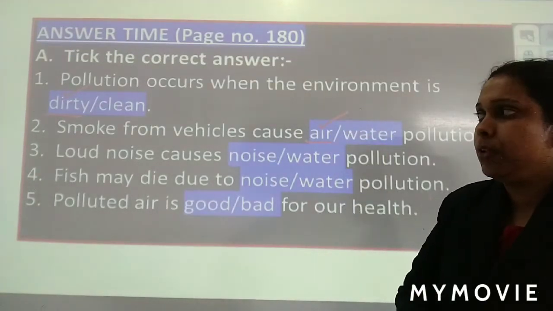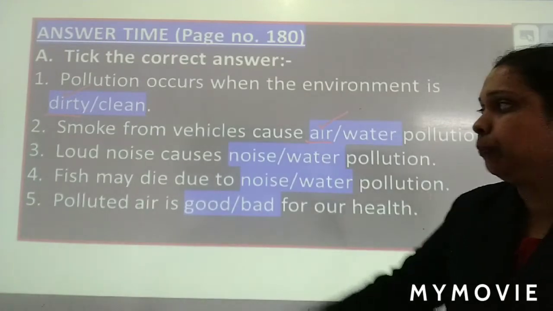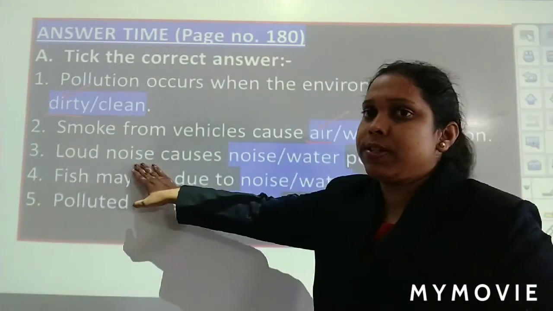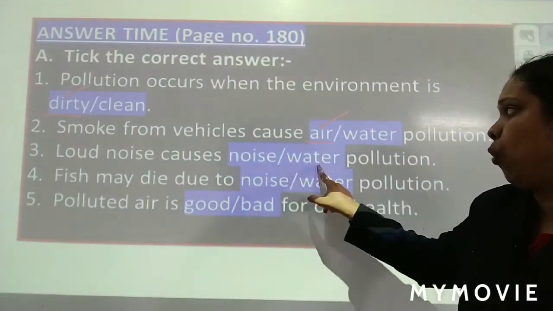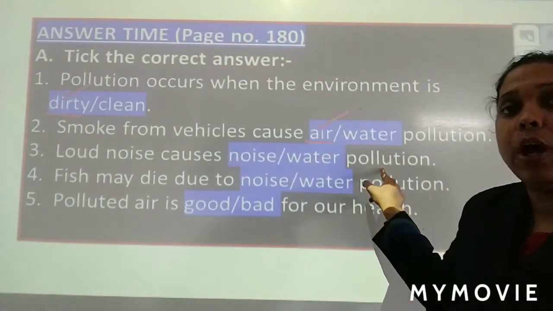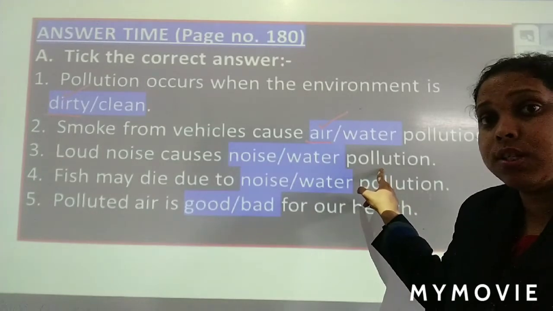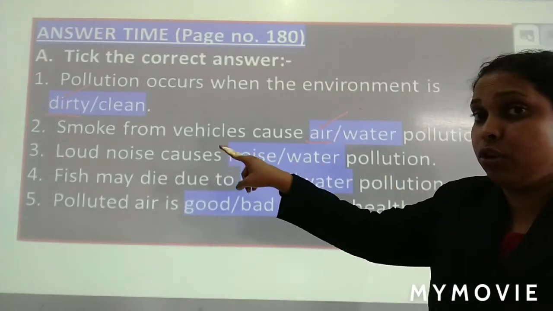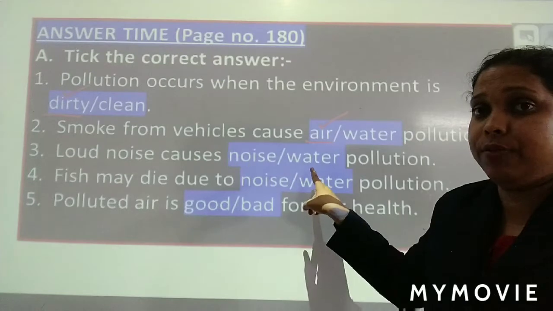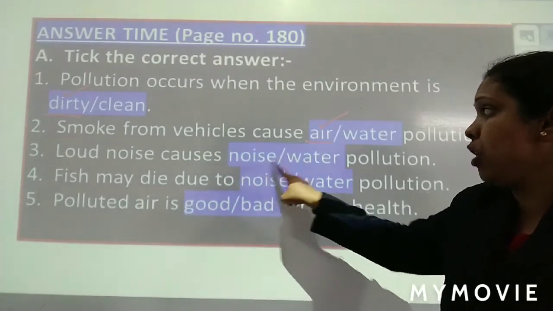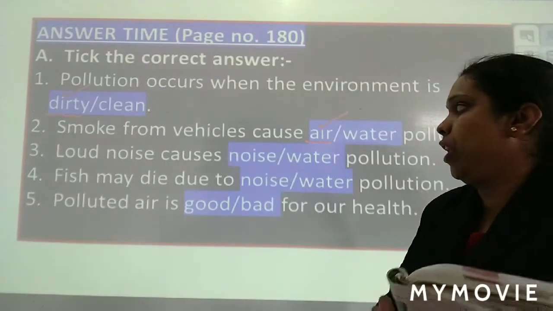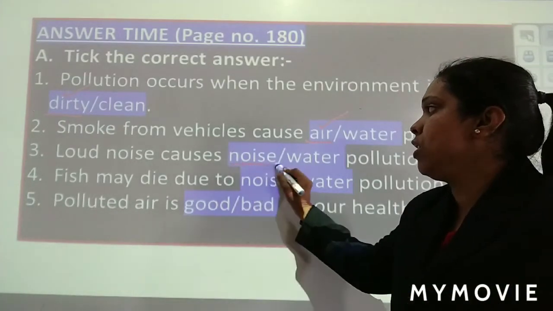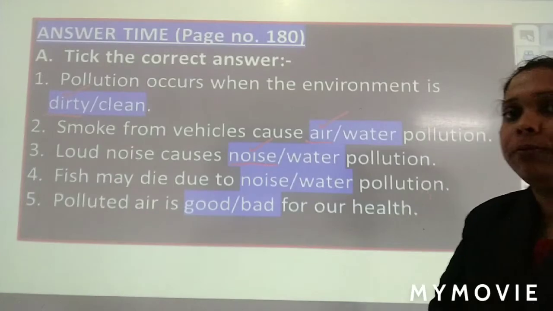Number 3. Loud noise causes noise/water pollution. What does loud noise cause? In the question itself the answer is there. Loud noise will cause noise or water pollution? It will cause noise pollution. Yes, very good. So put a tick mark on noise. Next.